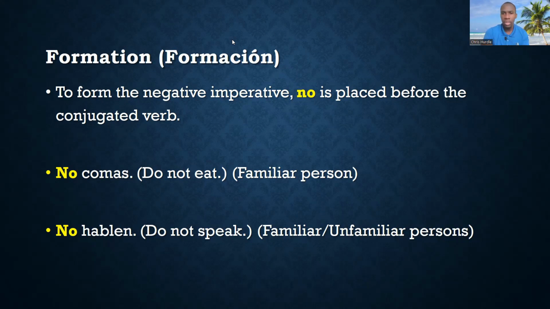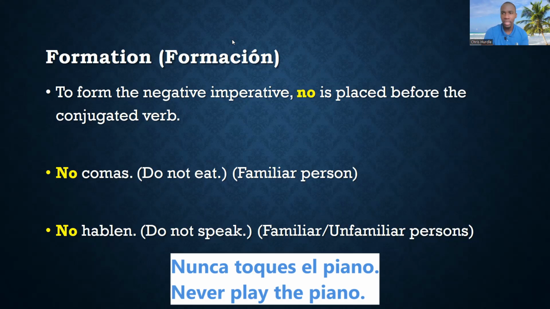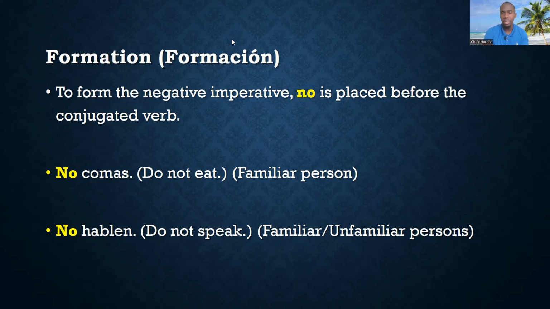I should also point out that you could use nunca, nunca meaning never. That's also a negative word that can be used, right? Because if we wanted to say never do something, then we can't use the affirmative. You have to use the negative because it is an example of a negative imperative, okay? So if I want to tell you never play the piano, I would say nunca toques el piano. Nunca toques el piano. I can't say nunca toca el piano.